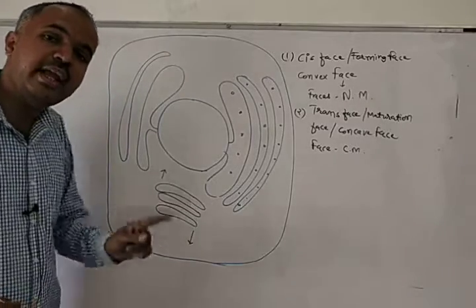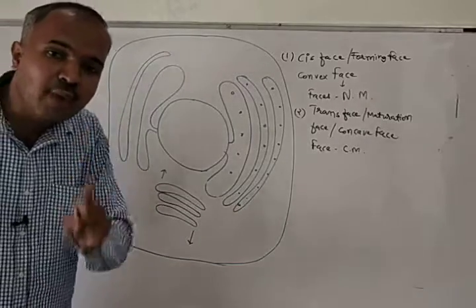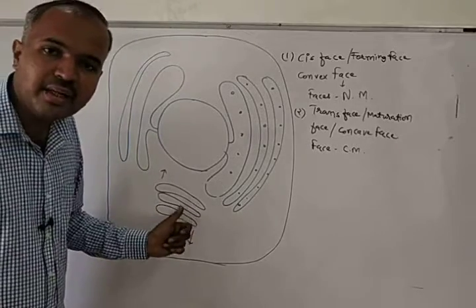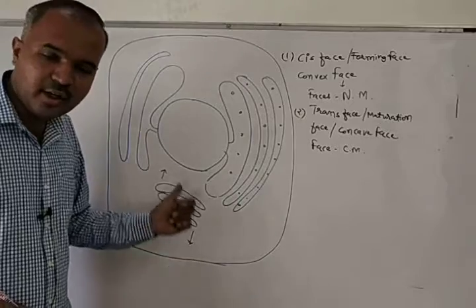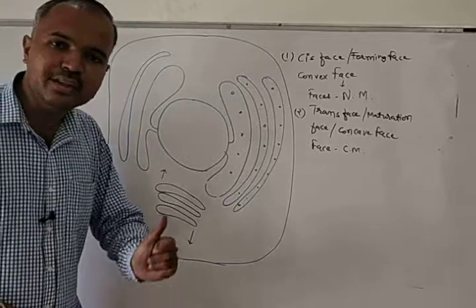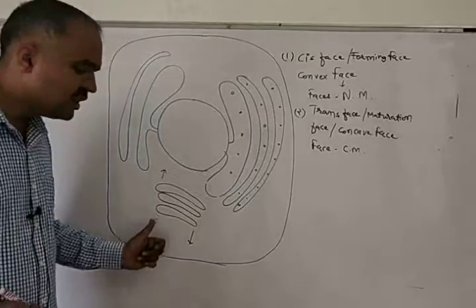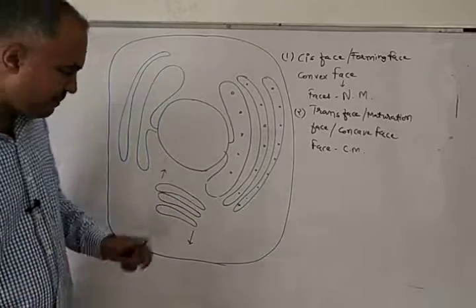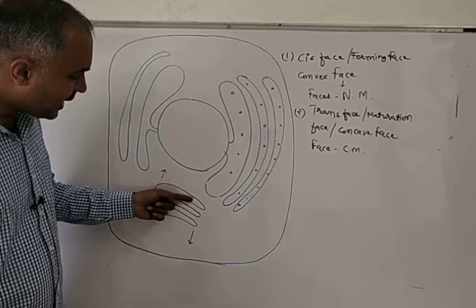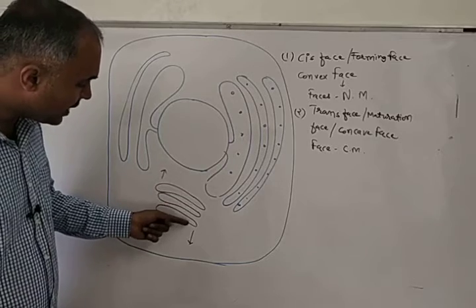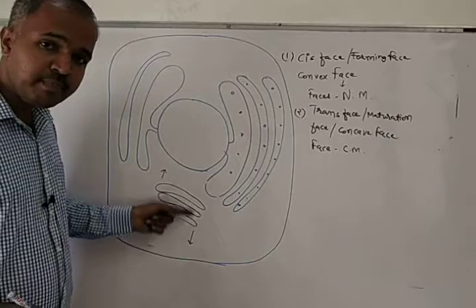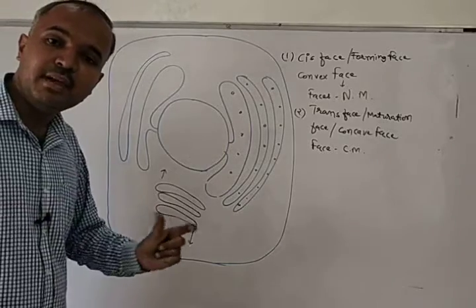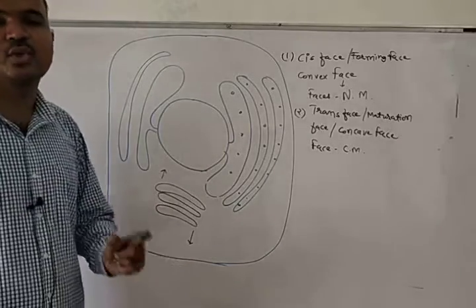So the Golgi body is being continuously formed at which phase? It is continuously being formed at the cis phase, and that's why the cis phase is known as the forming phase. And then this will come here, and here it will become mature. So at the trans phase, the Golgi body continuously becomes mature, so it is known as the maturation phase.